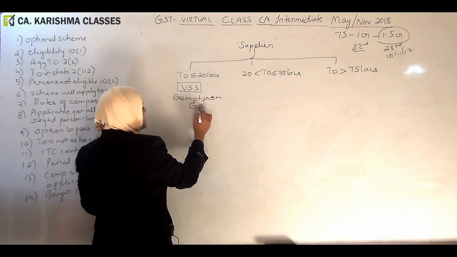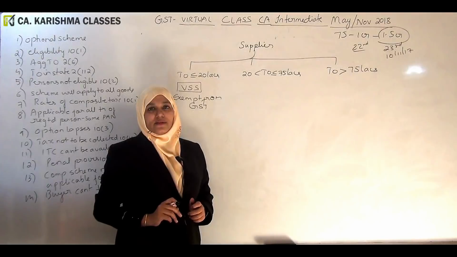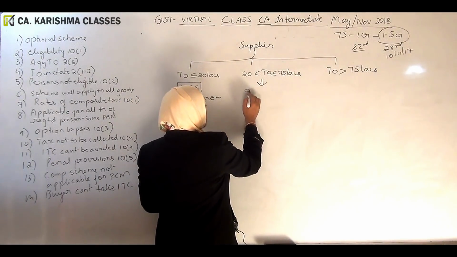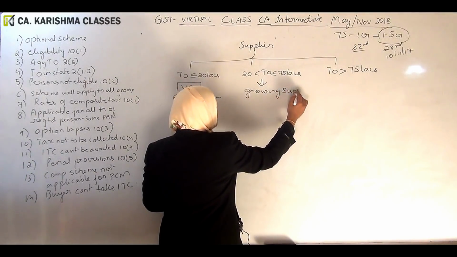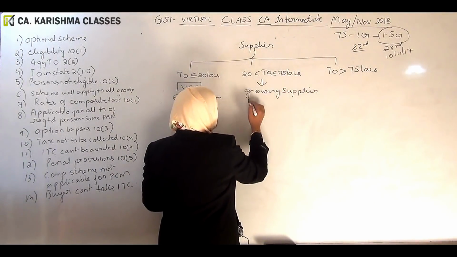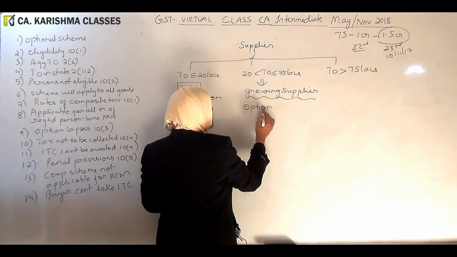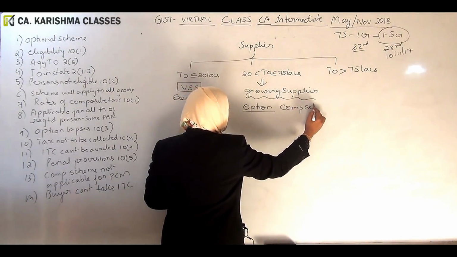So this kind of person will not be troubled at all. Whereas the second person is a growing supplier. Because he is a growing supplier, we need to support him. So we are giving him an option. He can opt for the composition scheme.